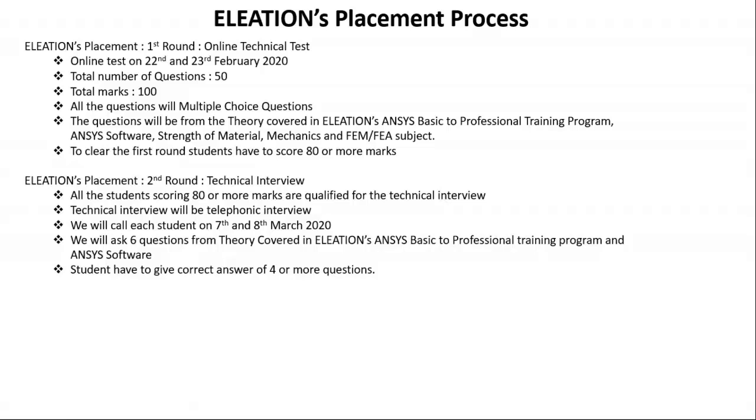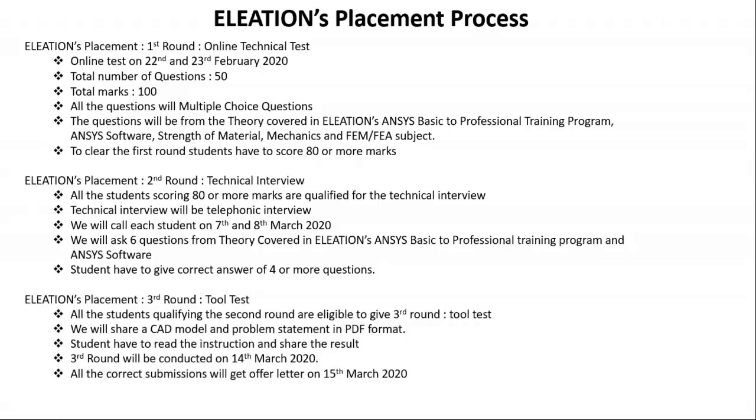ELEATION placement process second round is a technical interview. All the students scoring 80 or more marks are qualified for the technical interview. Technical interview will be telephonic. We will call all the qualified students on 7th and 8th March 2020. We will ask 6 questions from theory covered in ELEATION's NSYS Basic to Professional Training program and NSYS software. To clear the second round, students have to give correct answers of 4 or more questions.